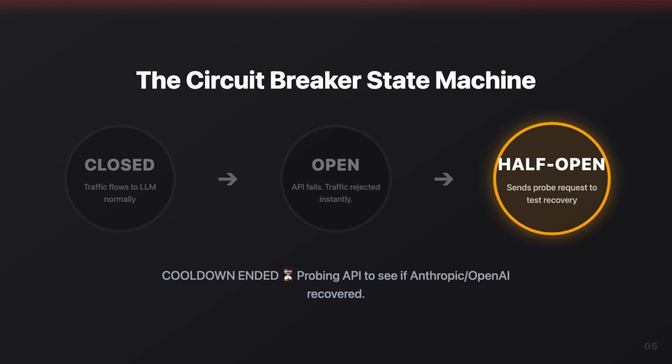After a cooldown, it switches to half open, probing the API with a single request. If it succeeds, the circuit closes. If it fails, it stays open.